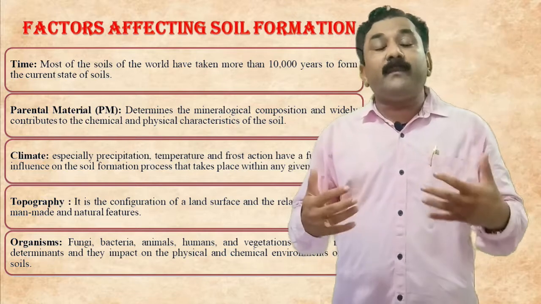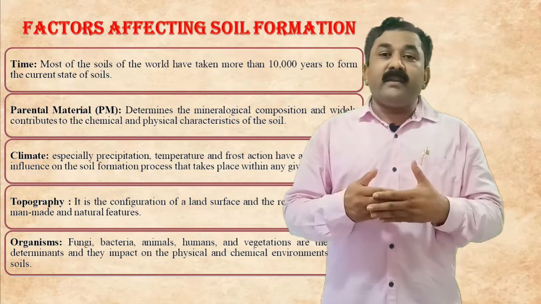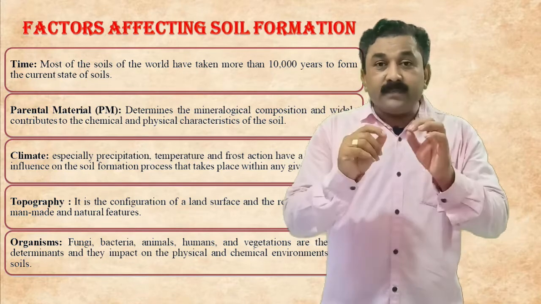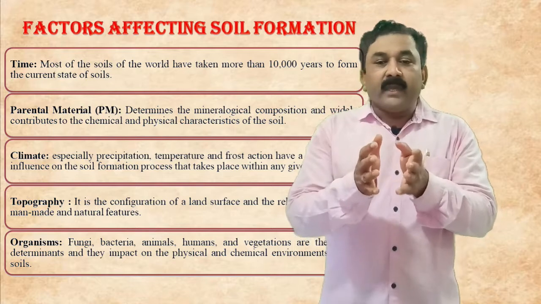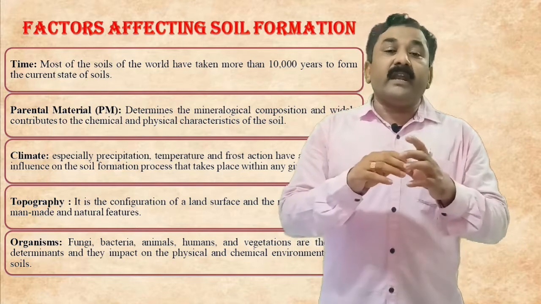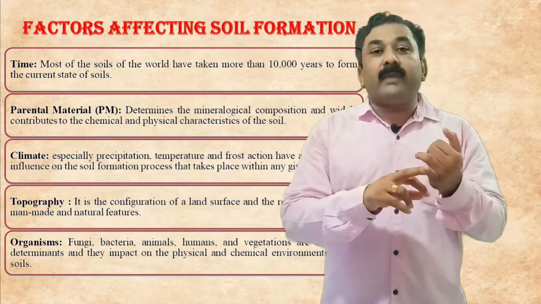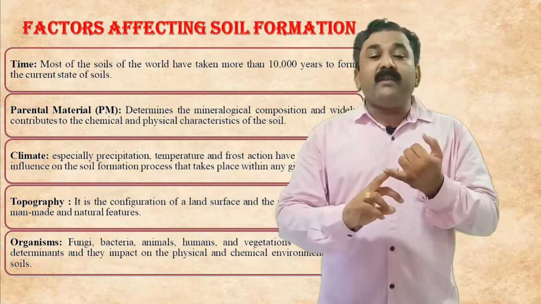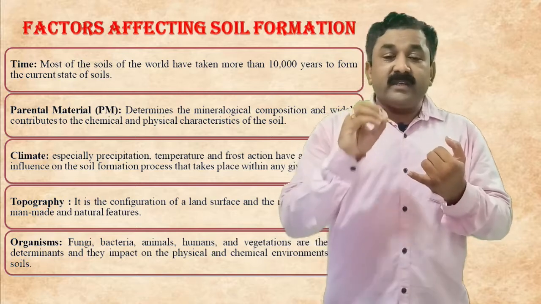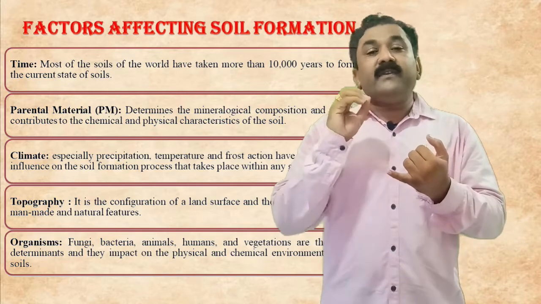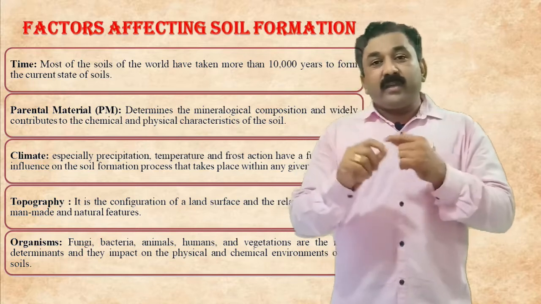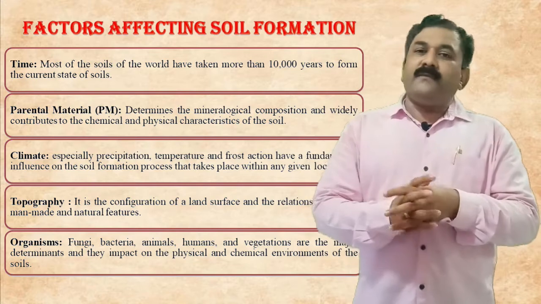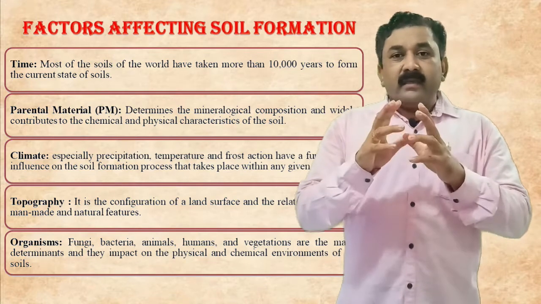We have different climatic conditions, and those climatic conditions affect soil type formation. Even in the same state, in Maharashtra itself, we have a variety of soil types. We have red soil, black soil, and white soil. These soil types are made because of the impact of different factors which regulated the soil formation process. Now, what are the different factors regulating the soil formation process?